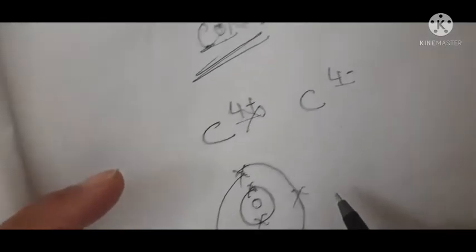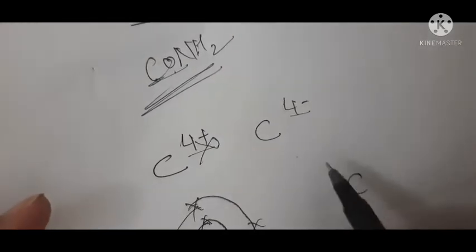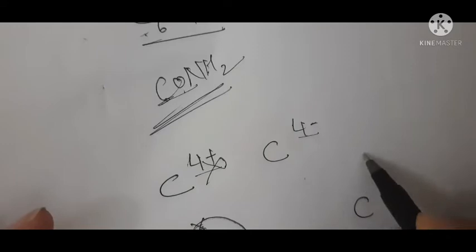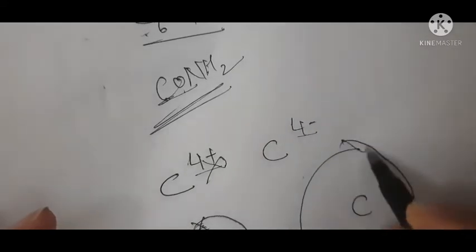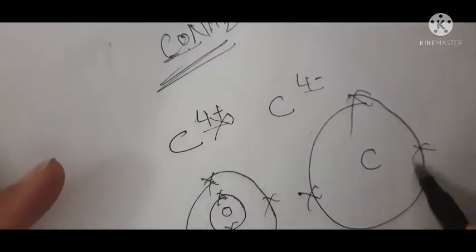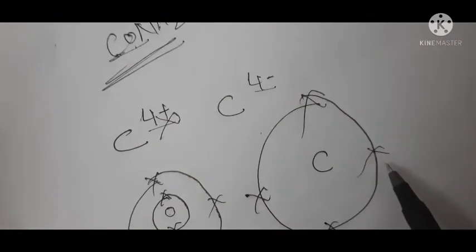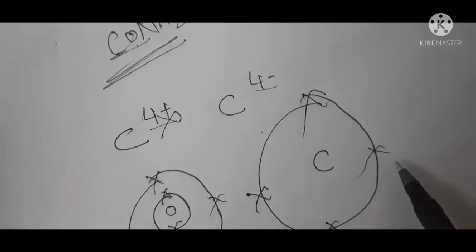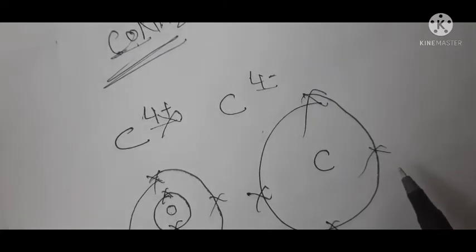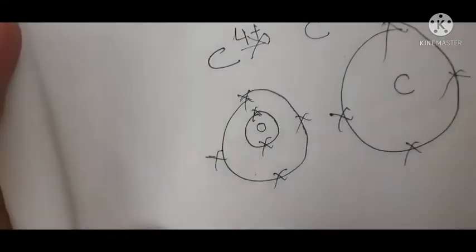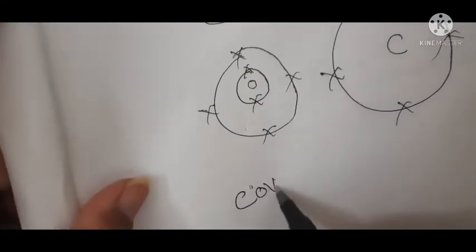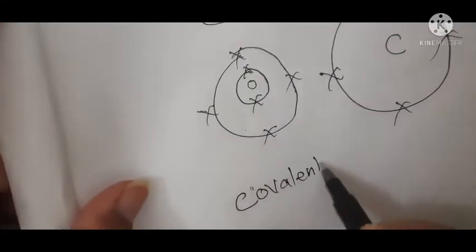So now what does carbon do? I will show only the valence electrons. Carbon has these 4 valence electrons, and carbon shares these 4 valence electrons with its own carbon atoms or with the atoms of other elements, and sharing of electrons gives rise to a covalent bond.